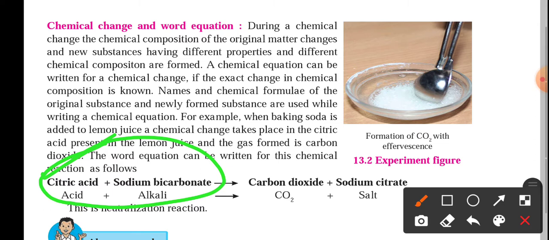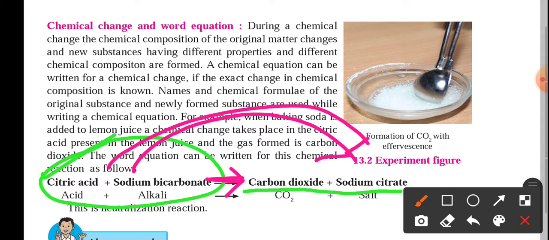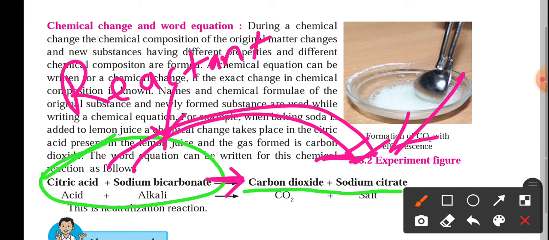And then that is written as carbon dioxide plus sodium citrate. These are the products. You can see here we have the arrow mark in between. This arrow mark indicates that we are starting with these and reaching these. This side is the reactants and this side we have the products.